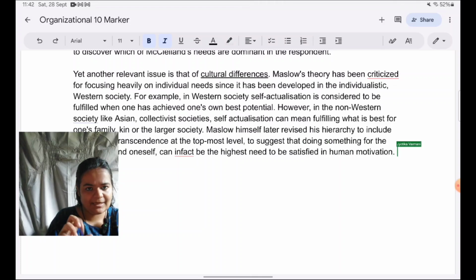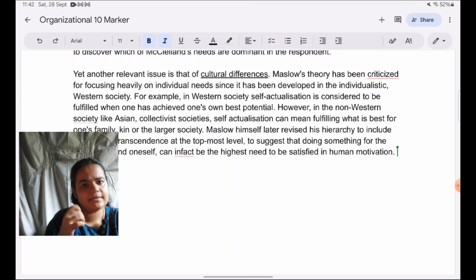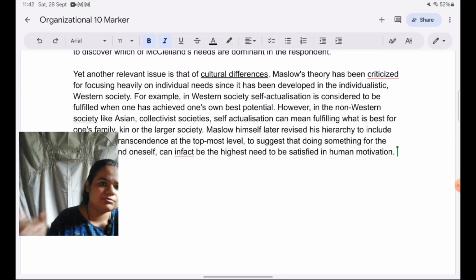Okay, so this suggests that actually even Maslow realized that there are collective needs as well, and that's why he had to revise his hierarchy.